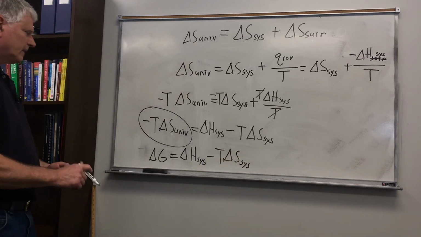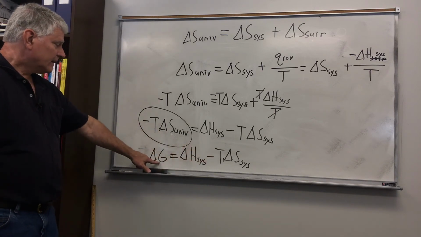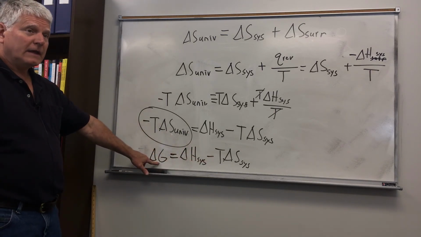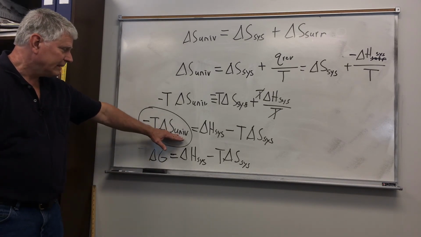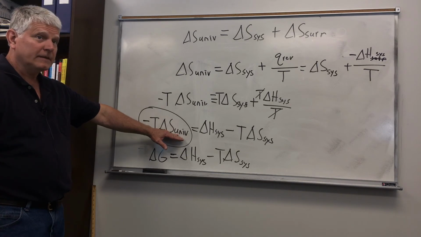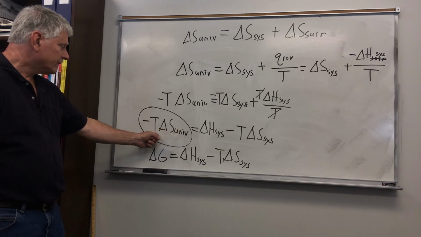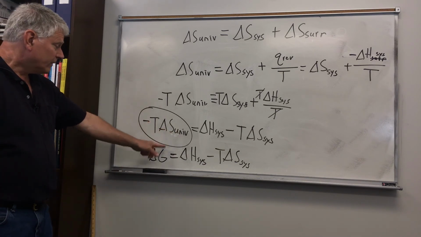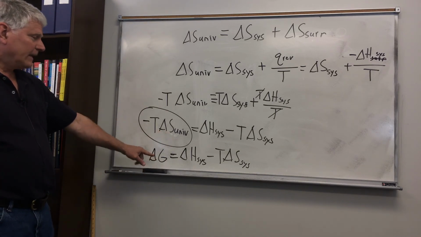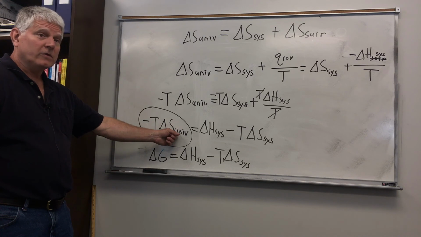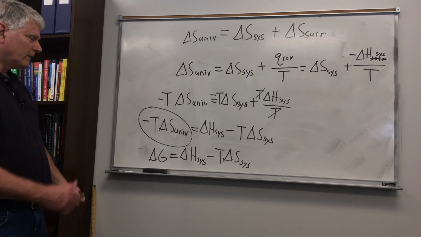So now, if a process is spontaneous, delta G will be negative, and if it's not spontaneous, it will be positive, because in order for a spontaneous process to occur, delta S has to be positive for the universe. And so we have a positive number, a positive temperature, times the negative sign. So delta G will be negative for a process that's spontaneous, and it will be positive if delta S of the universe is negative. So the reaction, that process, will not occur.